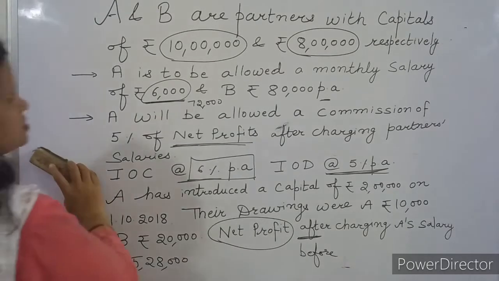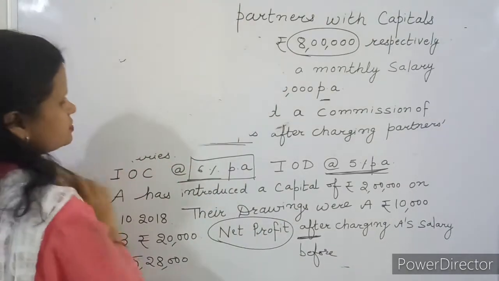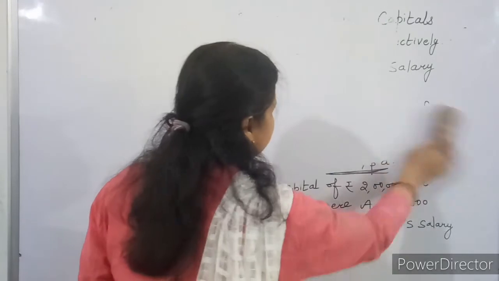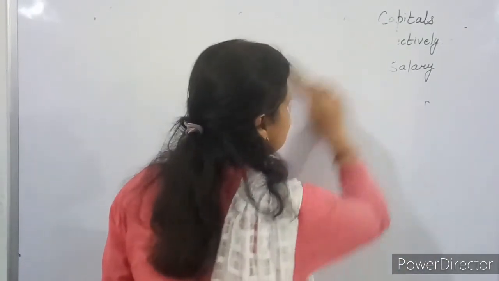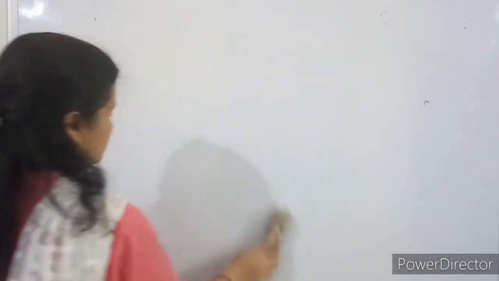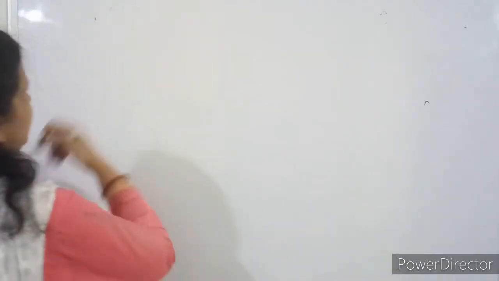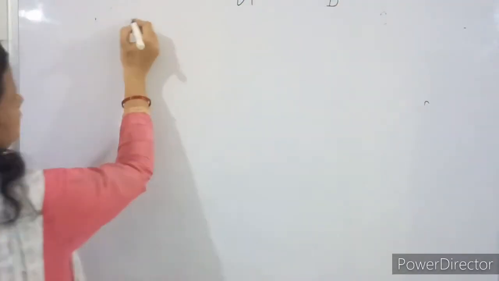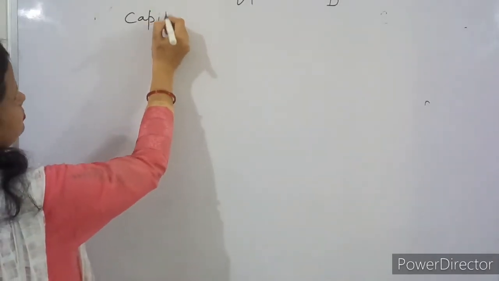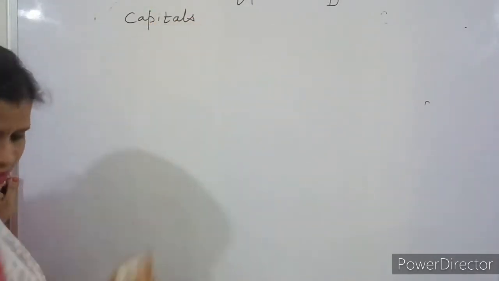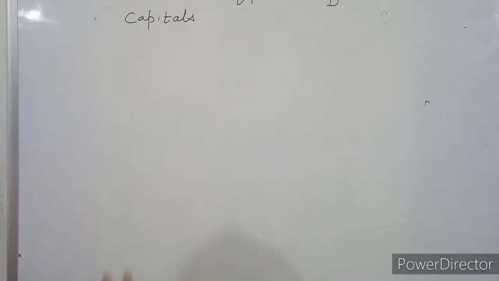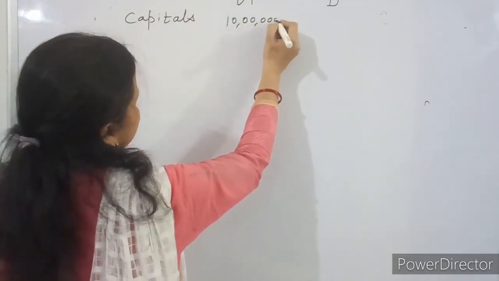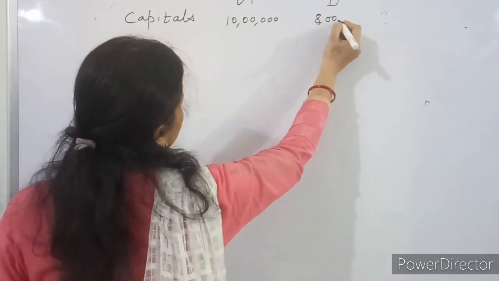Let's make a summary of all these points and do all the calculations. Now, what is given? A and B. Just write down here A and B. Capitals are given to be 10 lakh and 8 lakh. 10 lakh and B's capital 8 lakh.